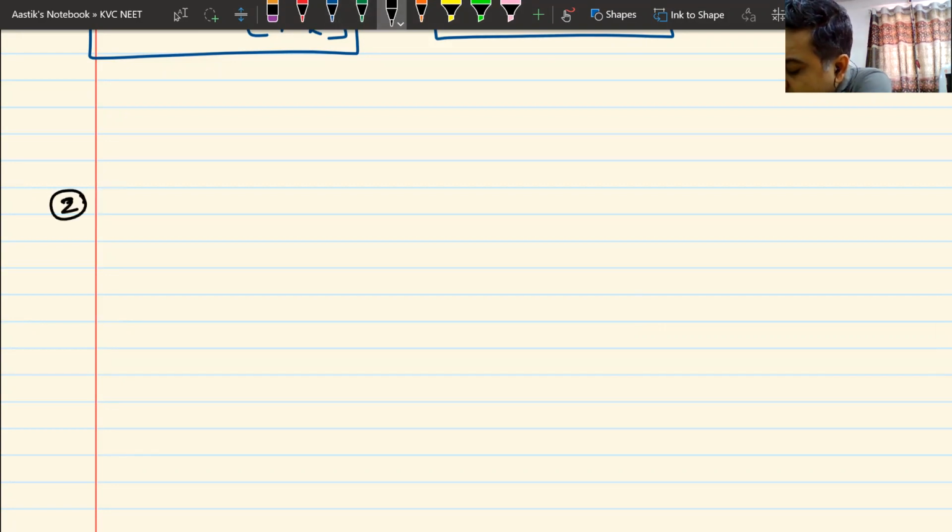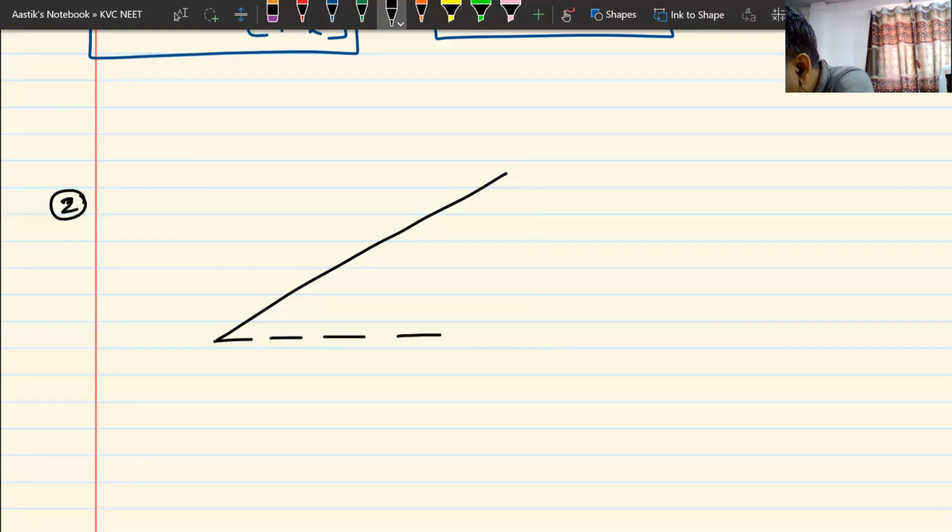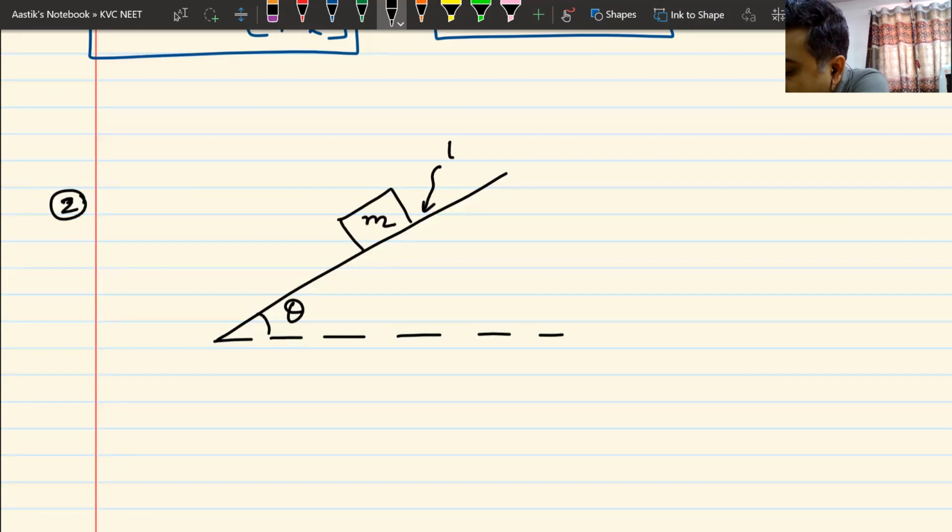Question number 2. Now let us say I have an inclined surface, inclined at an angle theta. I have a block on the surface, mass is m. Now all the surfaces are going to be rough, so the coefficient of kinetic friction is mu k. Now this theta, I'm giving you some advanced information. This theta is greater than the angle of repose.